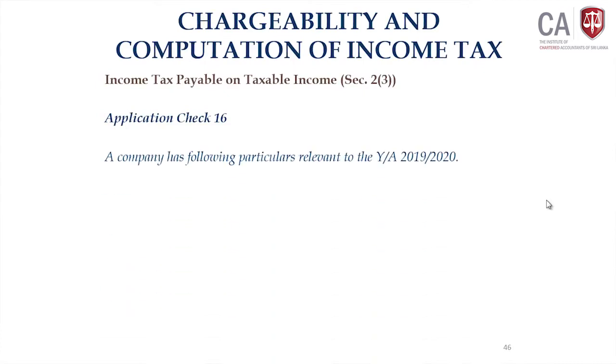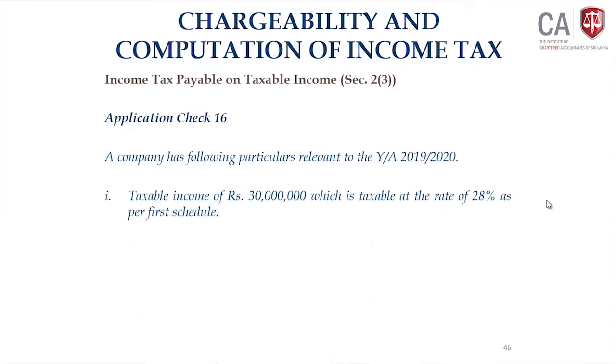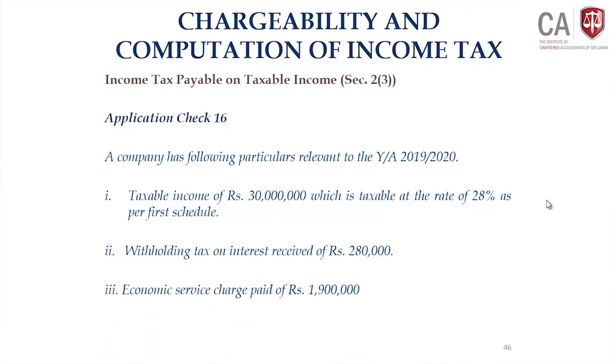Take an example: the company had the following information for the year of assessment 1920. Taxable income 30 million, liable at 28% tax rate. Withholding tax credit of 280,000 on the source income, on the interest income. The interest income is already included in your taxable income of 30 million rupees. The ESC payment of 1.9 million rupees. How to calculate the tax payable?